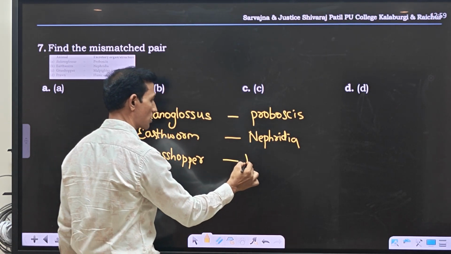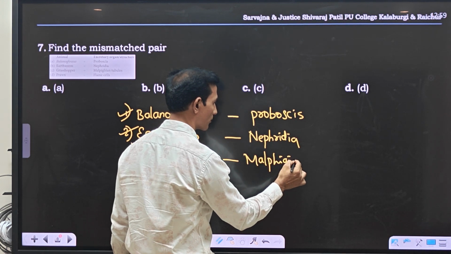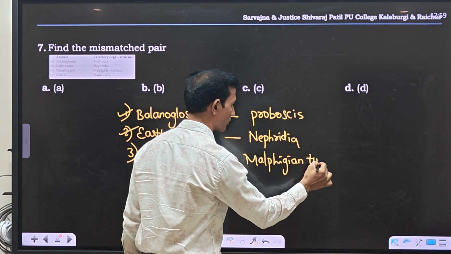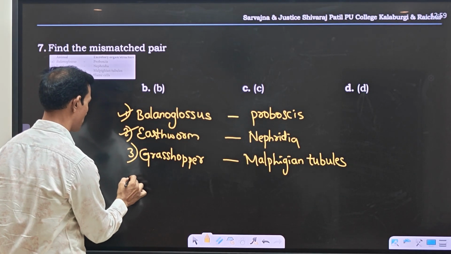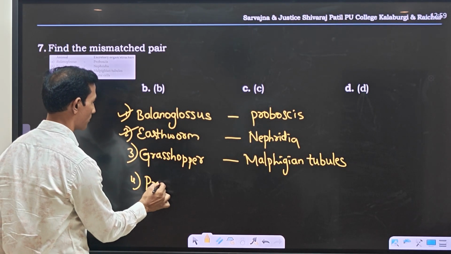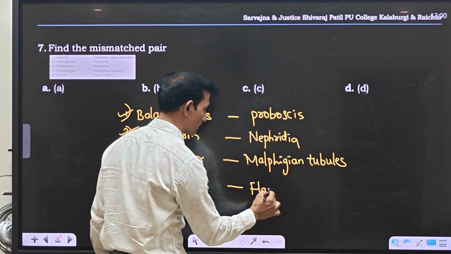The excretory structures are Malpighian tubules. And the last one is prawn. The excretory structures are flame cells.